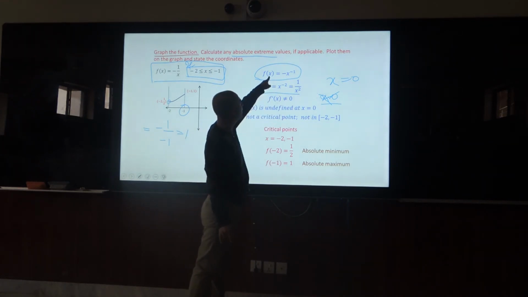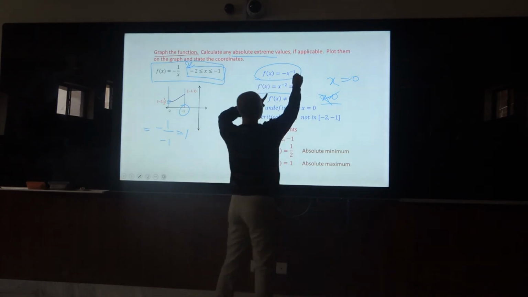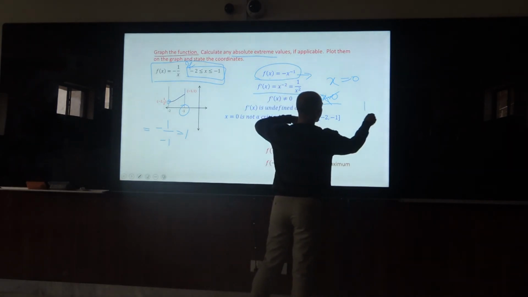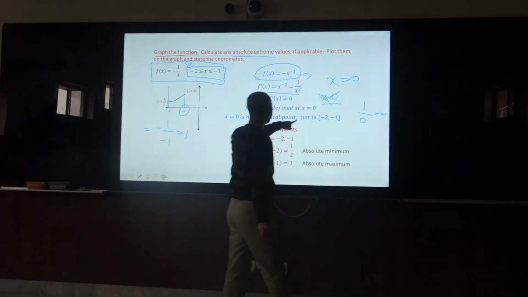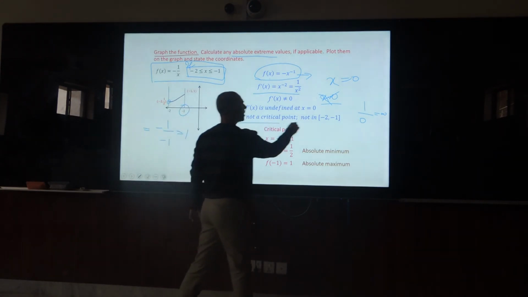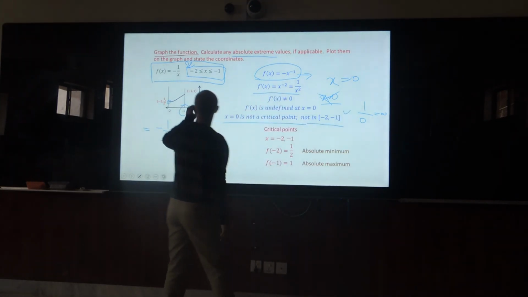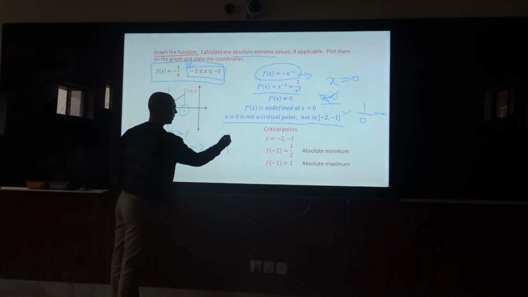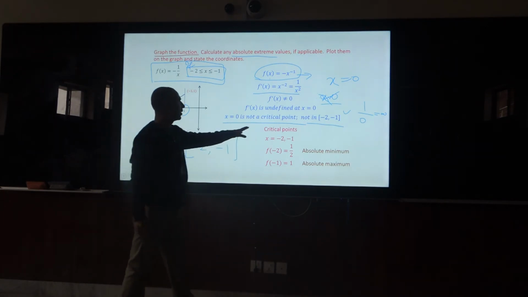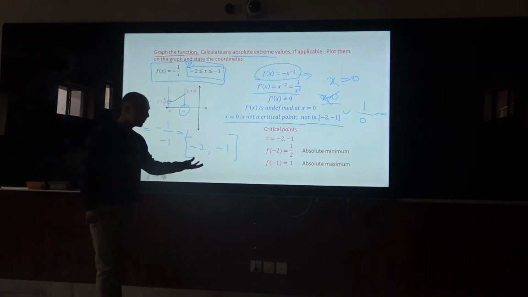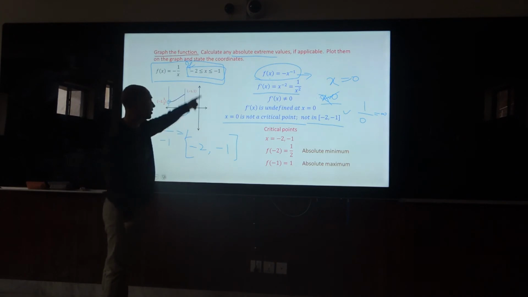By substituting this variable x into the first equation, where we have 1 over x, we get 1 over 0, and the system will become undefined. So x equal to 0 is not a critical point, not in this domain. This domain is the closed interval, minus 2 to minus 1. So the critical point will not be x equal to 0, because it is not within this domain, minus 2 to minus 1.